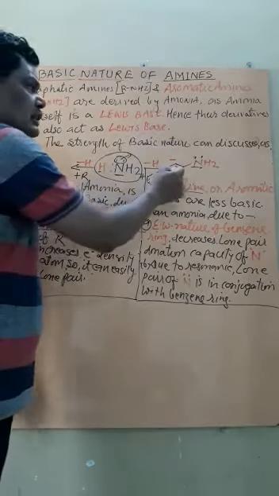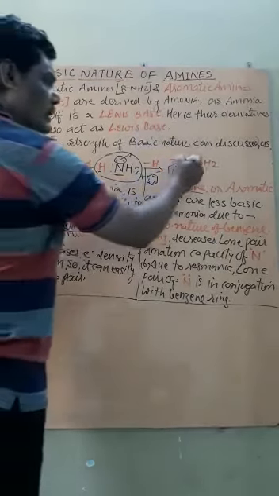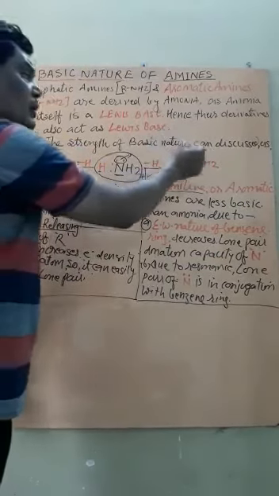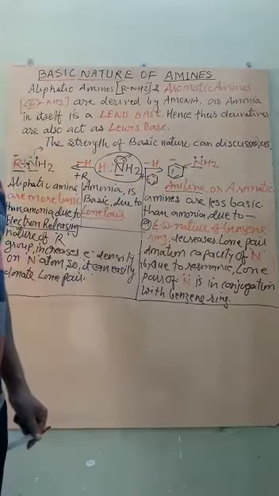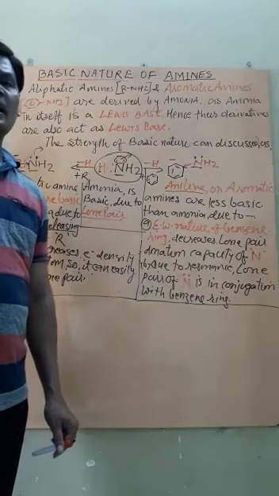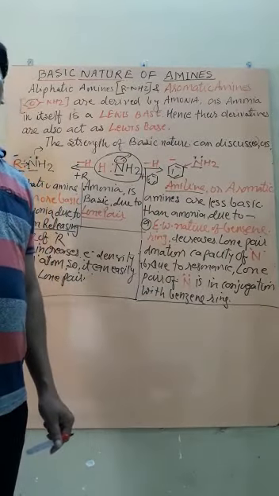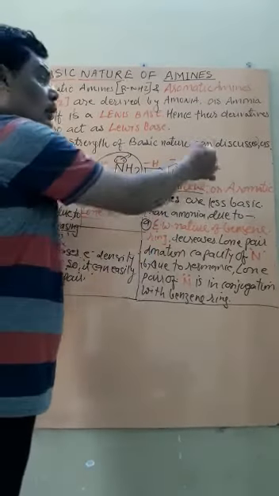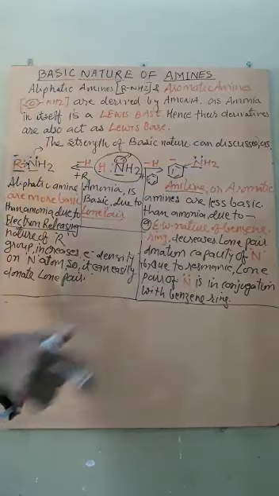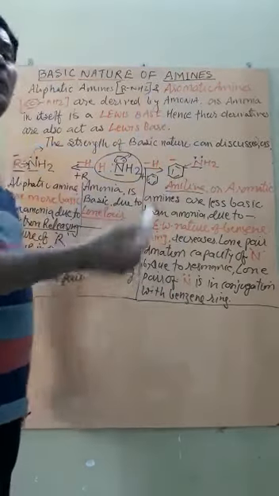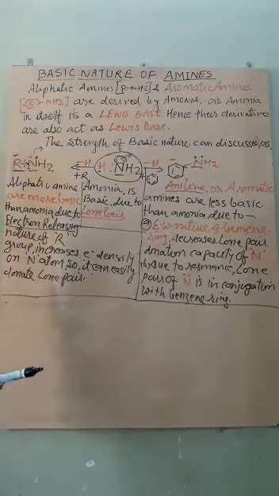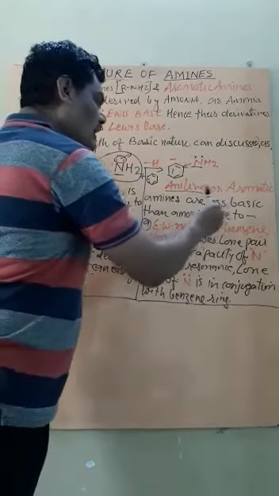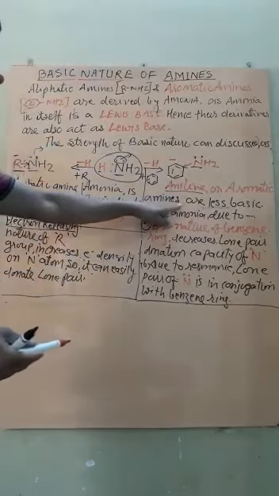So being unsaturated, it withdraws electrons from N, and if it withdraws electrons from N, the electron density around N will decrease, and then the capacity to donate the lone pair will also decrease. That is, it will release the lone pair with difficulty. Isn't it? Therefore it is less basic as compared to ammonia.